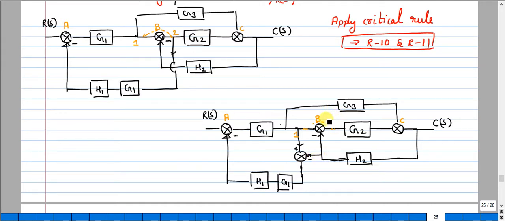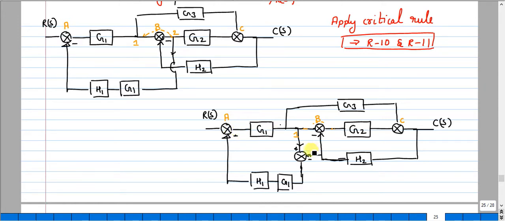So the critical rule states shifting of takeoff point before the summing point. When you do that, you need to make sure that earlier my summing point was measuring the signal which is the output from the summing point. To this summing point I was receiving a feedback that is passed on through H2. That was the feedback I was receiving. So what I have done is bypass one more signal of the same signal to the same summing point, and I will receive the same signal at the point A.